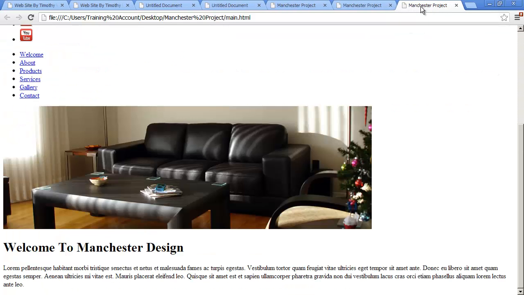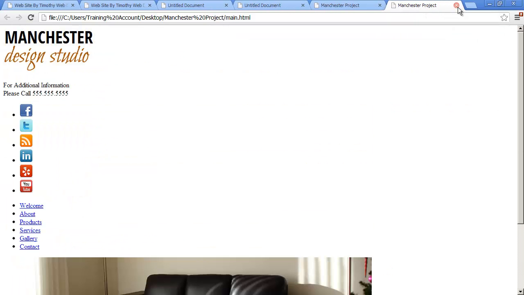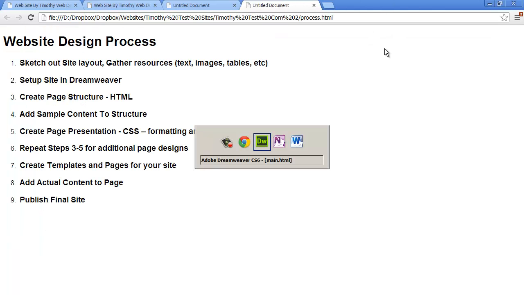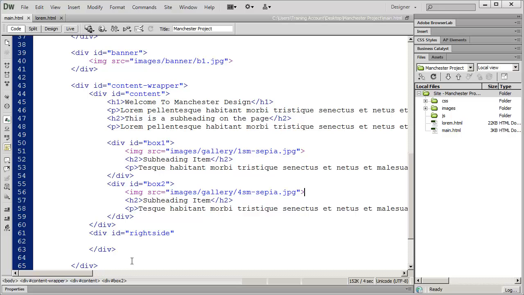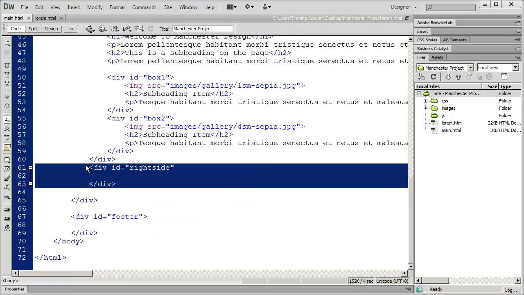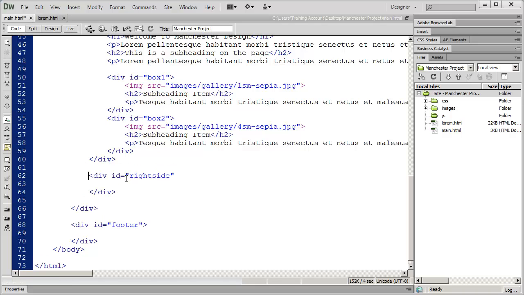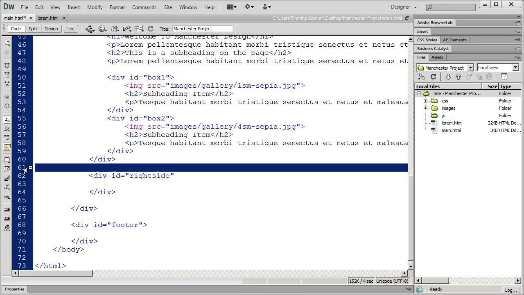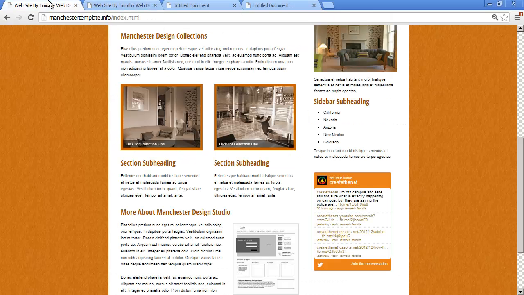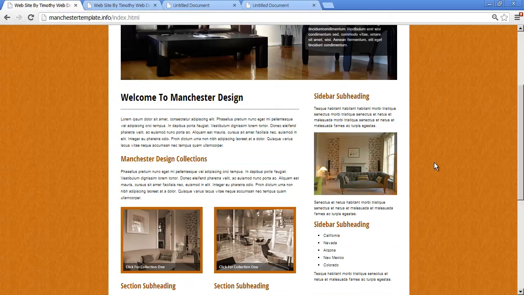I'll close that off. I've got quite a few of these tabs open at this point. There we go. So now we're going to do our right side area. And again, I'm just going to hit enter here to give myself some white space to indicate that this is a different div. And let's go ahead and look at our completed version.